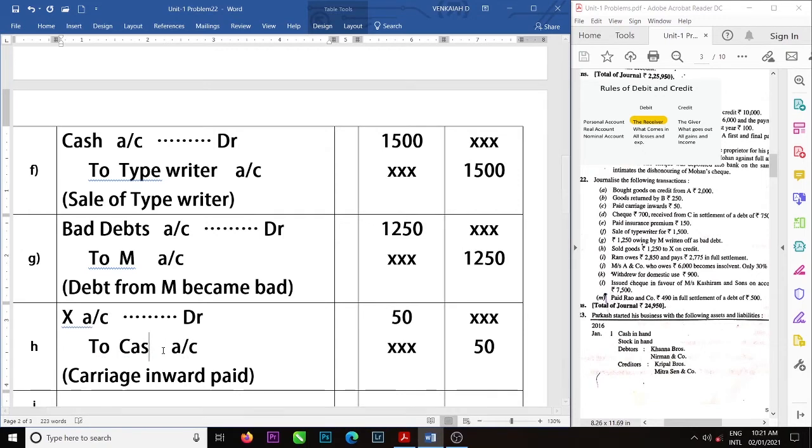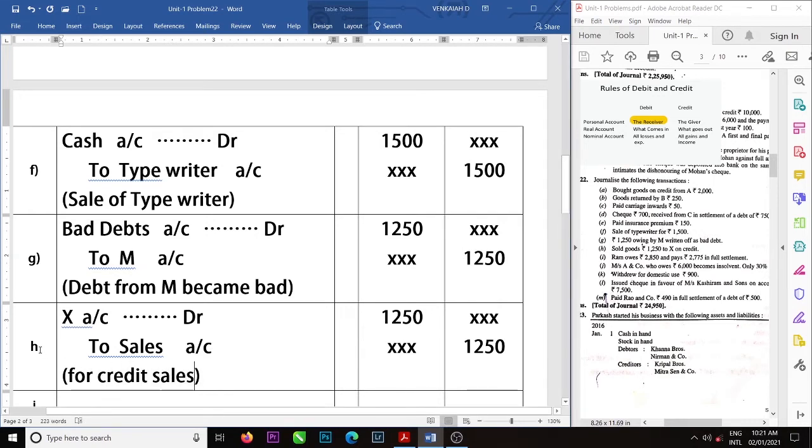X account debit to sales account. Why is sales credited? Because goods are going out. The narration is very simple: for credit sales. Okay.